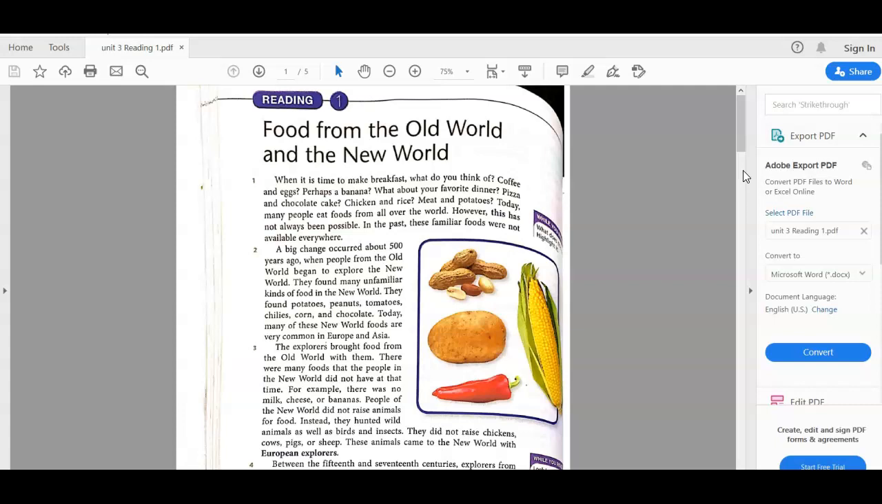When it is time to make breakfast, what do you think of? Coffee and eggs? Perhaps a banana? What about your favorite dinner? Pizza and chocolate cake? Chicken and rice? Meat and potatoes? Today, many people eat foods from all over the world. However, this has not always been possible. In the past, familiar foods were not available everywhere.